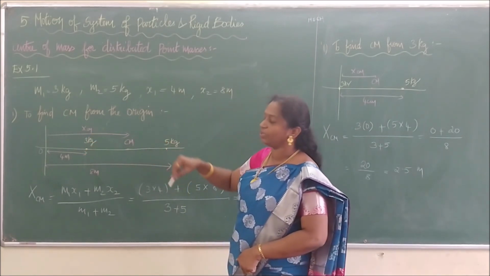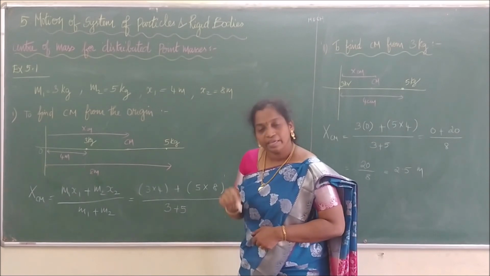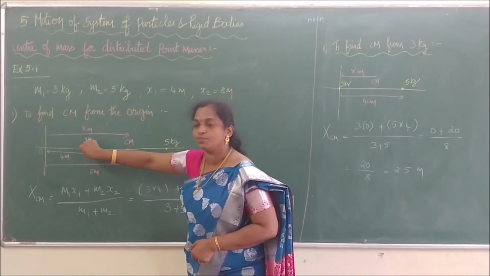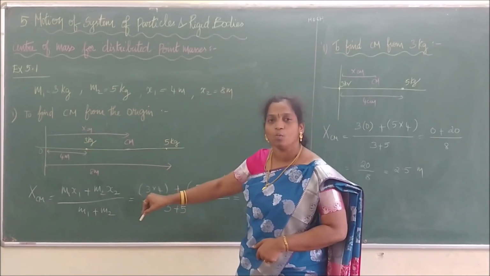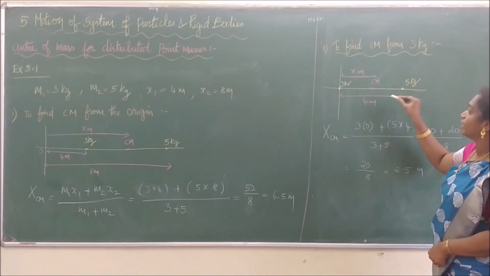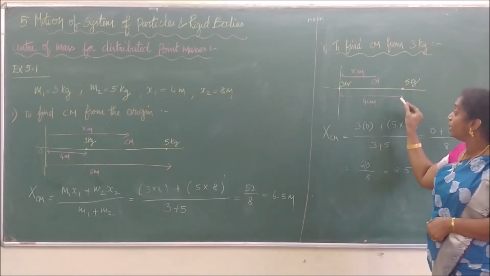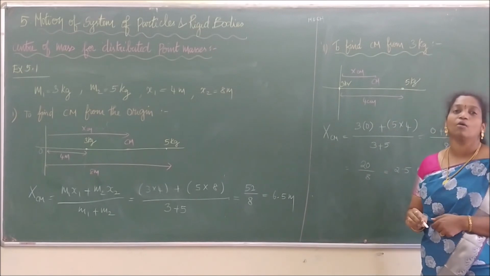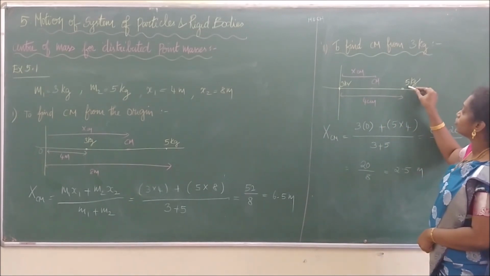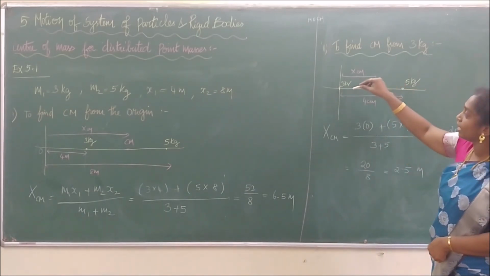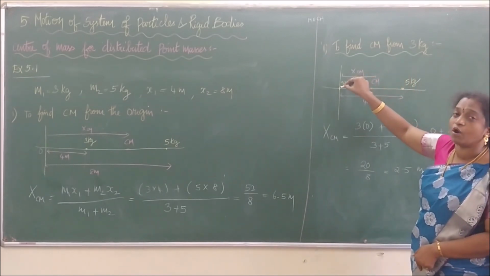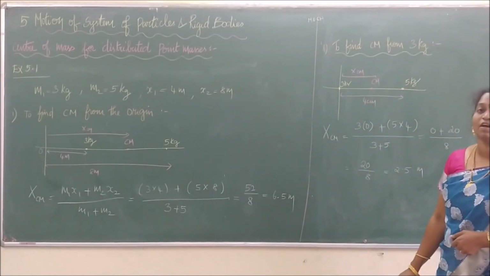Then what is the distance between 3 kg and 5 kg? Here it is 4 meter only, right? This thing is very important. Definitely you have to be careful on this problem. Instead of blindly, we should not take x2 for the 5 kg as 8. If we take the point from the origin, the value will be 8. But we are taking the point from the 3 kg, so we have to take the value to be 4.